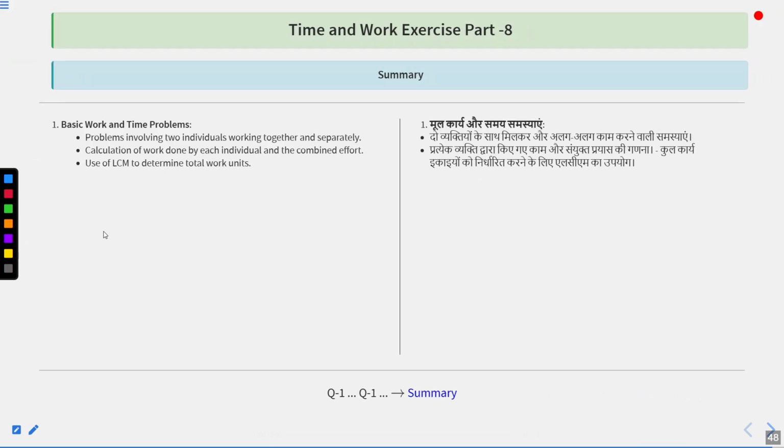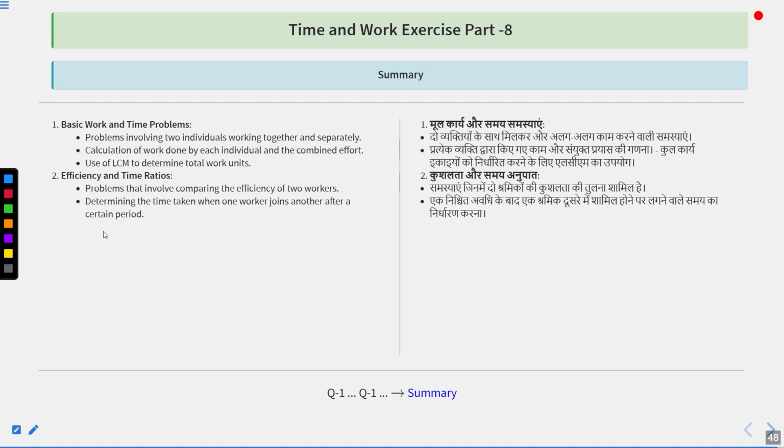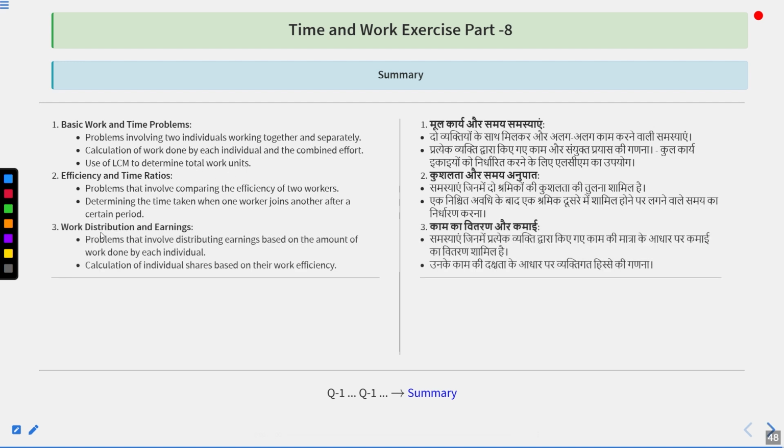So these were the questions, and here is the summary of the chapter. We did questions based on basic work and time problems, problems involving two individuals working together and separately, calculation of work done by each individual and the combined effort, and we also used the LCM to determine the total work units. Then efficiency and time ratios were also used to solve the questions, and after that work distribution and earning, that is calculation of individual shares based on their work efficiency, was also utilized. So I hope that you have understood all the questions well.